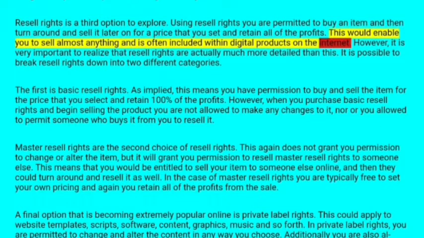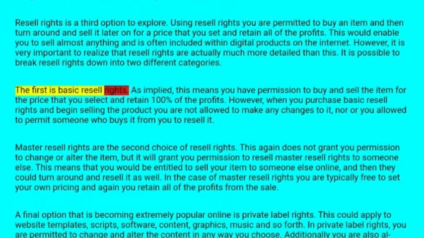However, it is very important to realize that resale rights are actually much more detailed than this. It is possible to break resale rights down into two different categories. The first is basic resale rights.